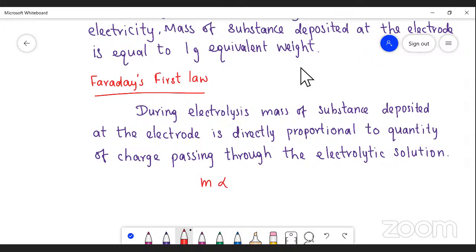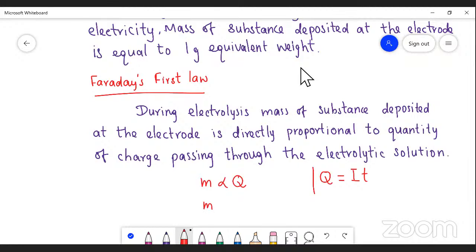So it is directly proportional to Q. M is mass of substances. Q is the charge of electricity. What is that Q? Q is nothing but I ampere current multiplied by T seconds. So Q is equal to I into T. That is charge, when I ampere current is passing through the electrolytic solution in T seconds.